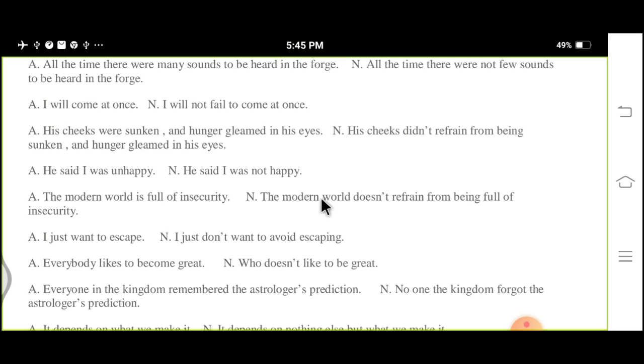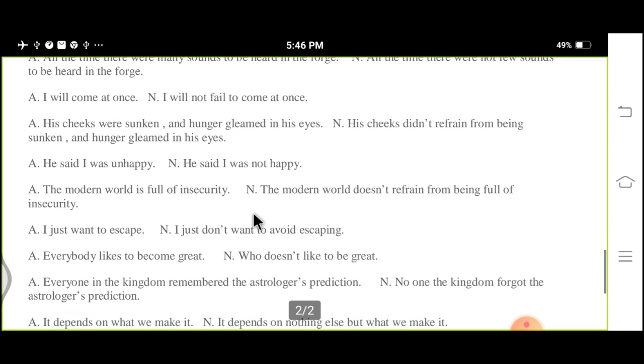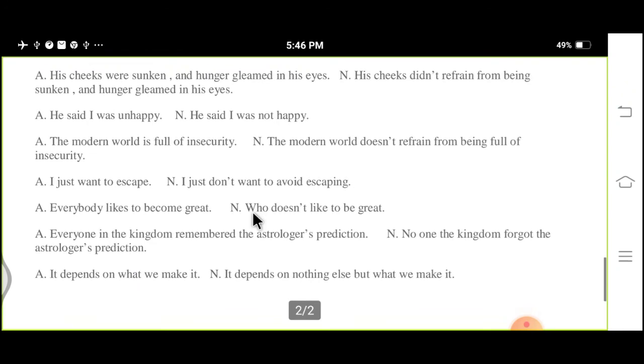The modern world does not refrain from being full of insecurity. The next one is: I just want to escape. I just don't want to avoid escaping.